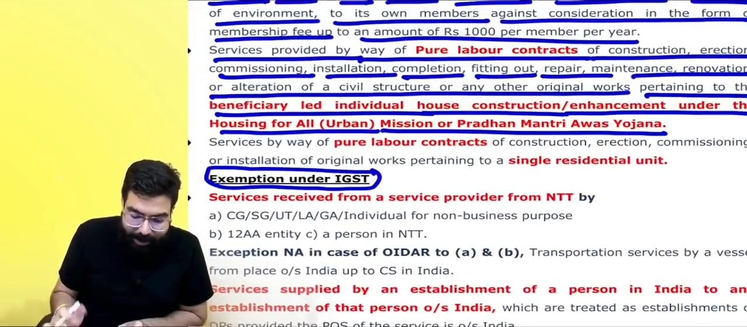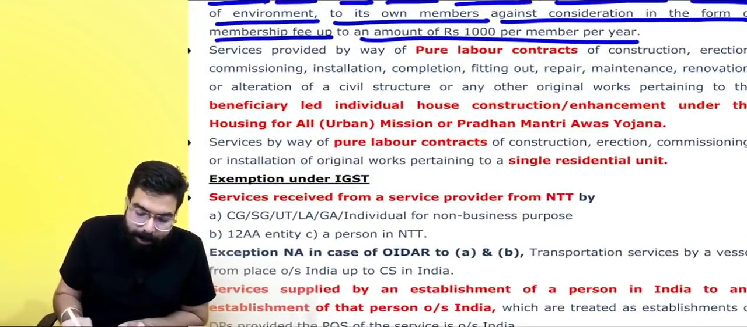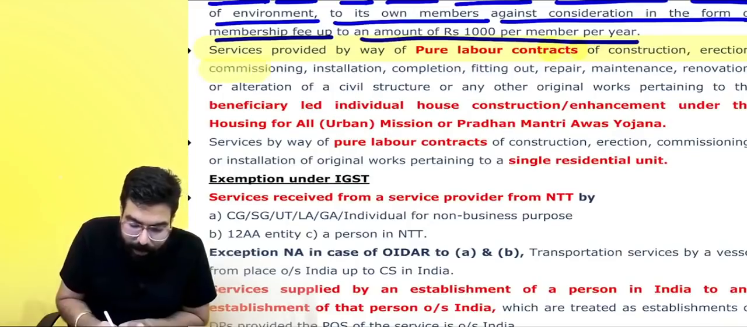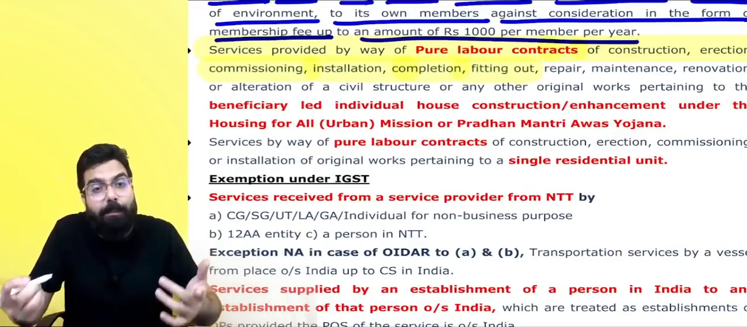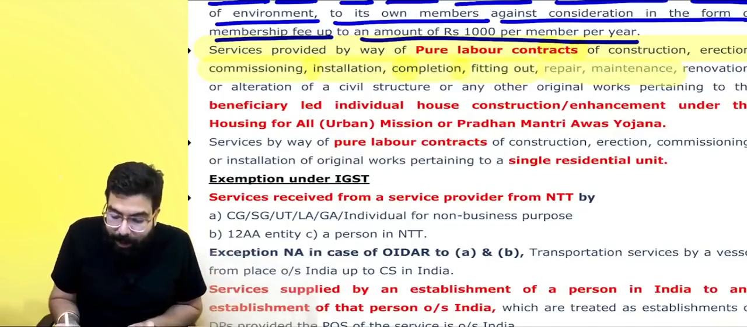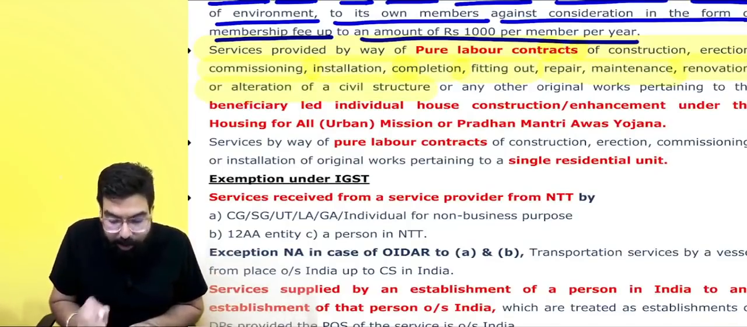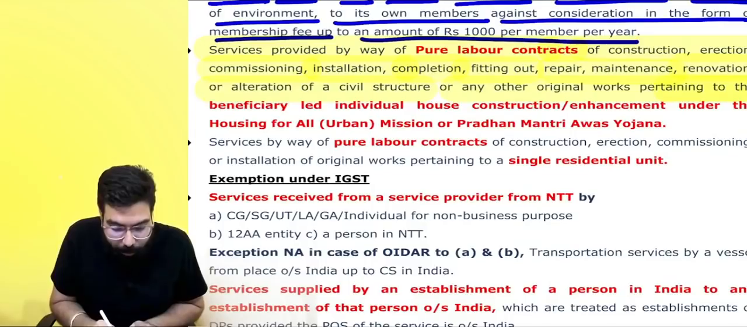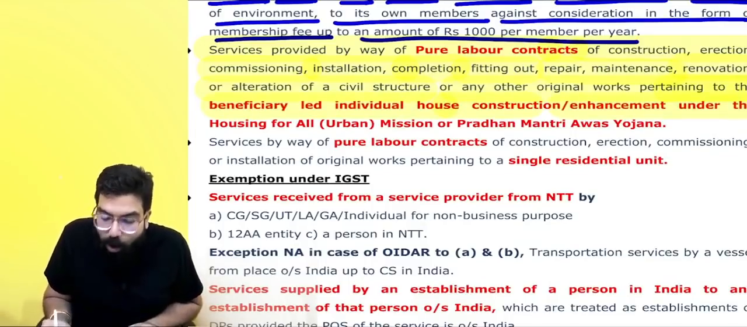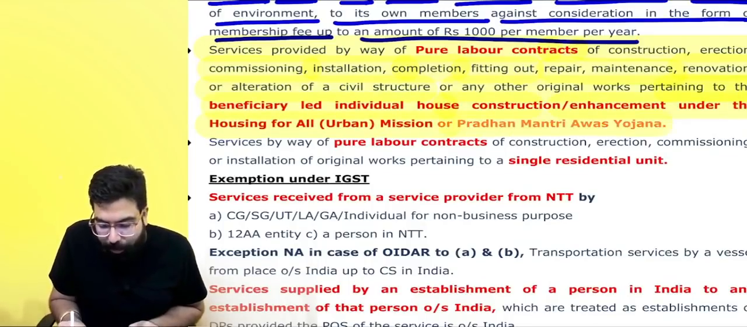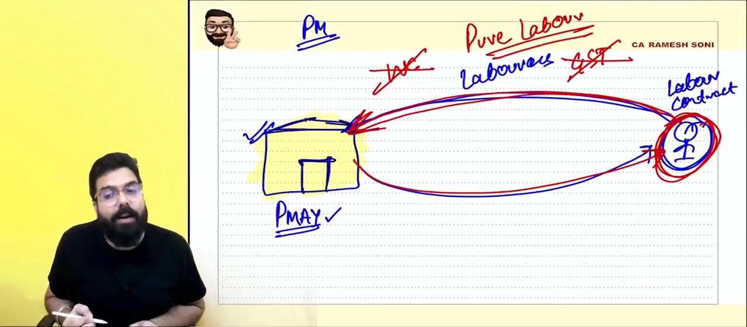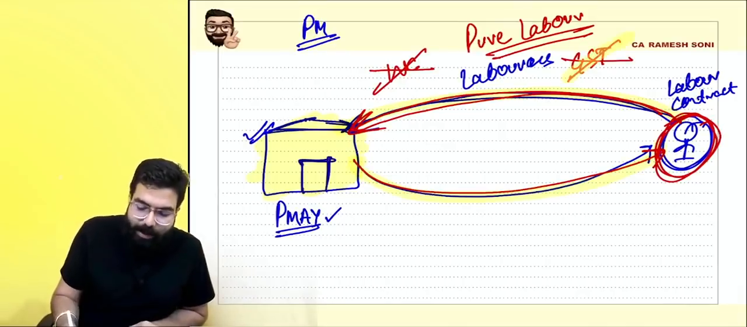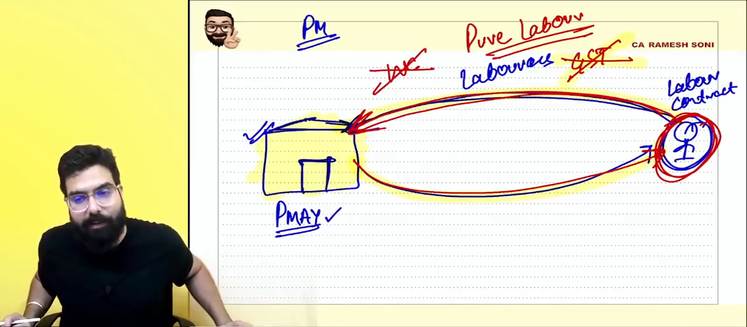See over here, everyone. Again, services by way of pure labor contract of construction, erection, commissioning, installation, completion, fitting out, or if I am getting my house repaired, repair and maintenance, renovation, or alteration, or any other original work. Original work means a new home, pertaining to beneficiary led individual housing construction or enhancement under the Housing for All mission or Pradhan Mantri Awas Yojana. I am getting a home done under the Pradhan Mantri Awas Yojana, and a person is giving me laborers. He will not charge me any GST if he is giving me pure labor services.